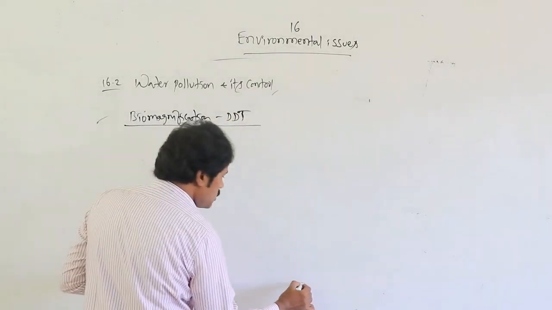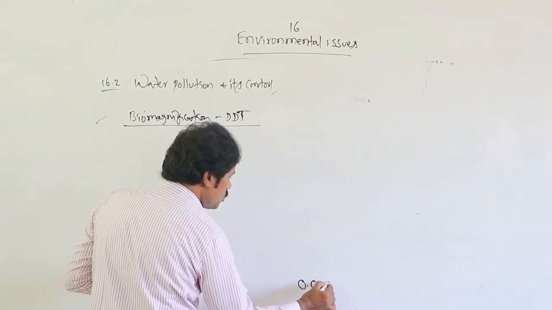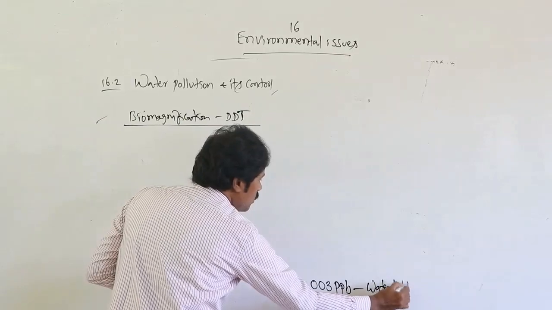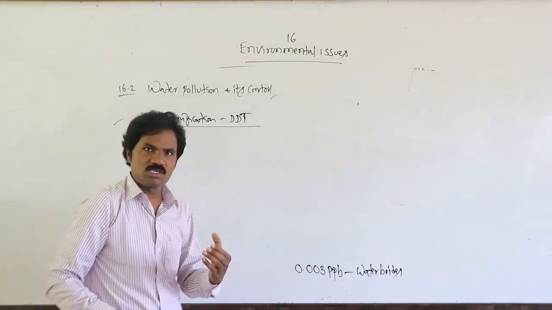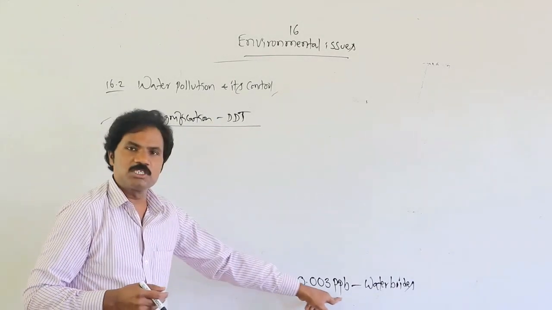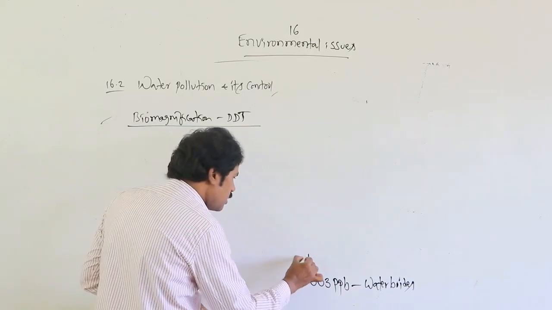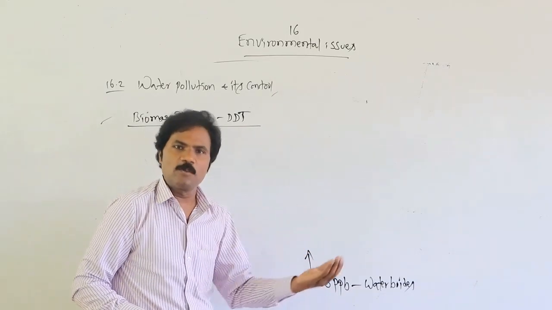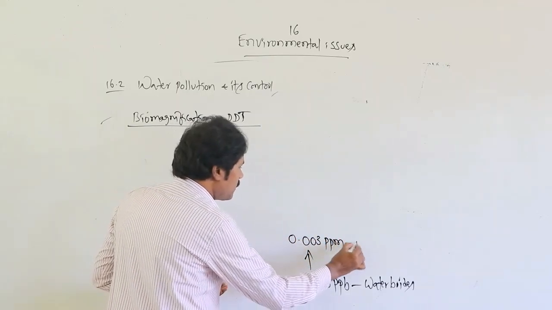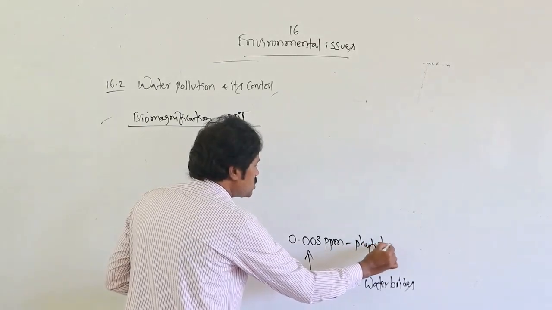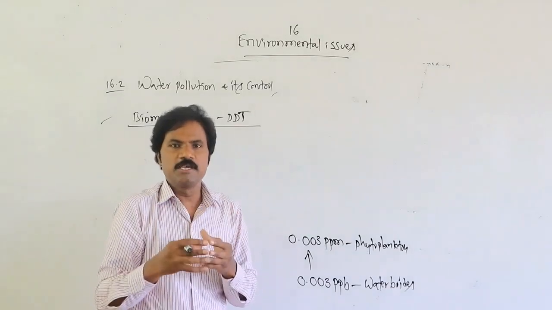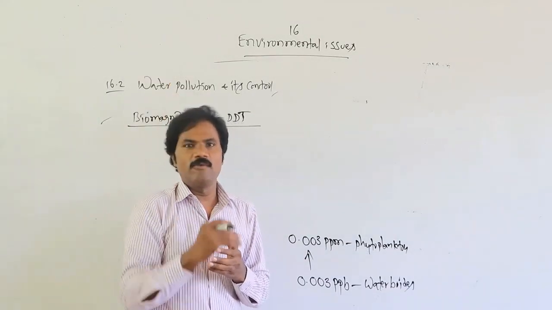In water bodies, it is present at 0.03 parts per billion. In water bodies, wherever biocides are discharged, this much concentration is present, and then in phytoplankton it is 0.003 parts per billion. So it is very closely interlinked with the food chain, that means from T1 up to the peak level.